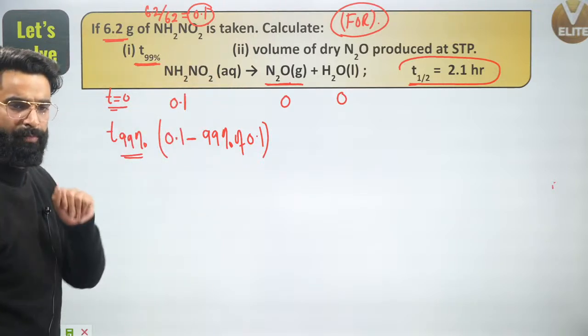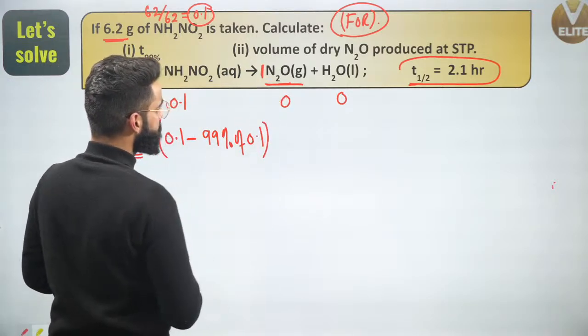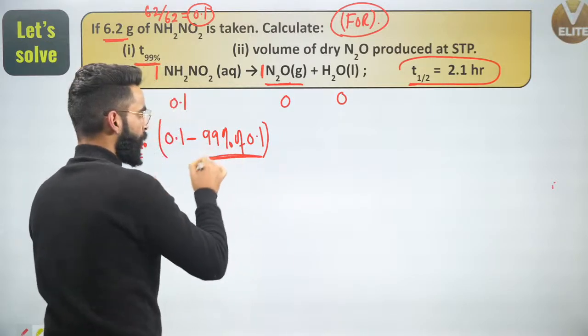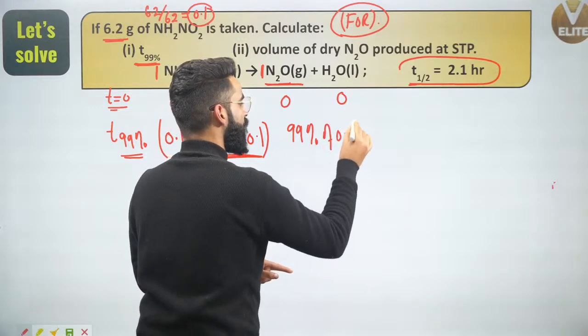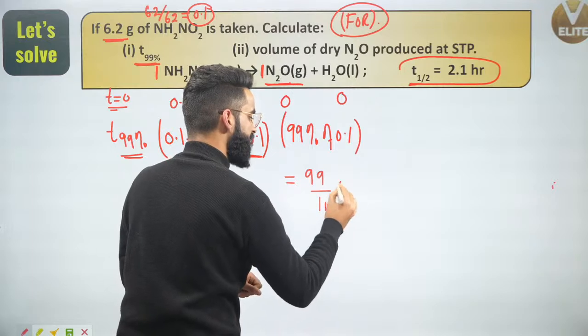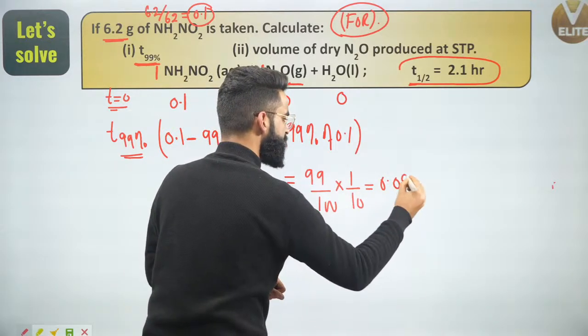Now if 1 mole of reactant gives 1 mole of N2O, can I say 99% of 0.1 moles will give 99% of 0.1 moles of N2O, which is 99 divided by 100 multiplied by 0.1, means 1 by 10. So it's going to be 0.099.